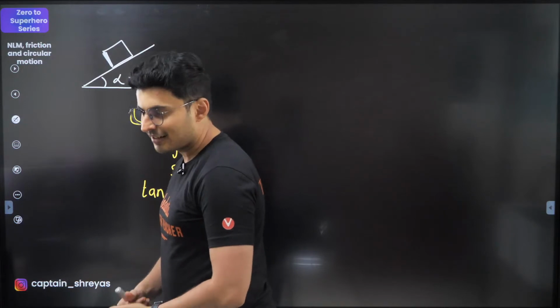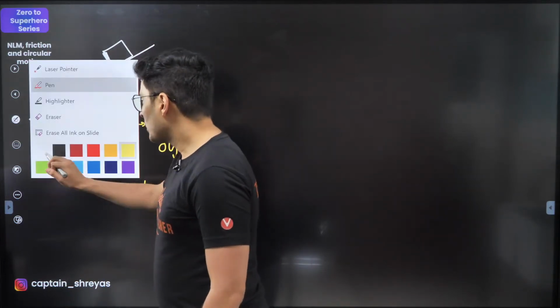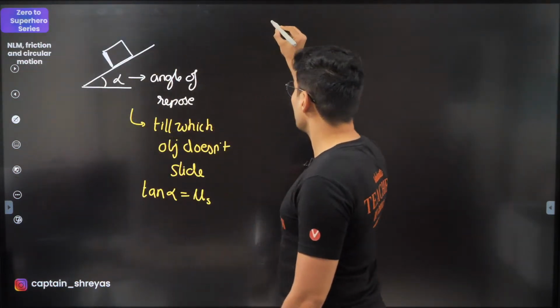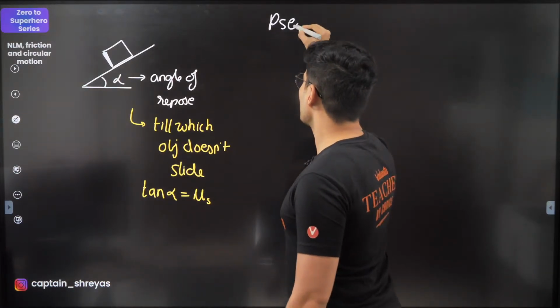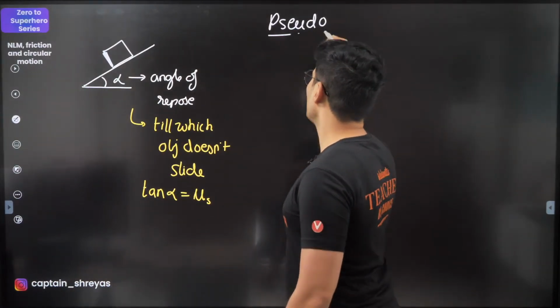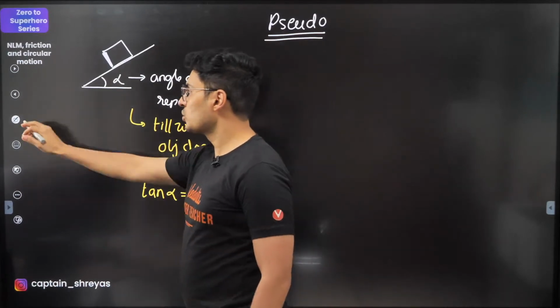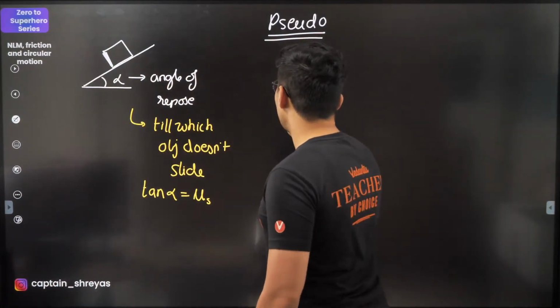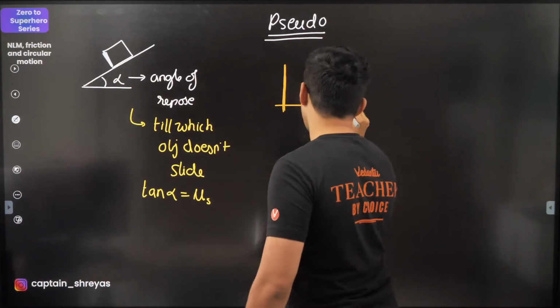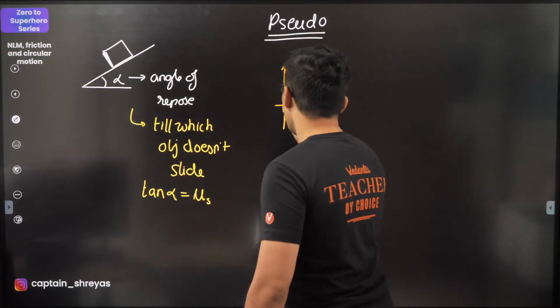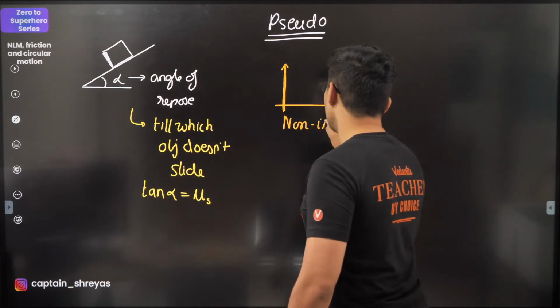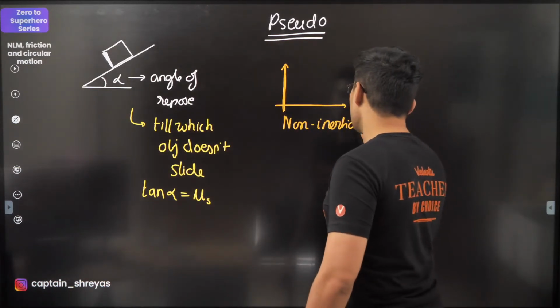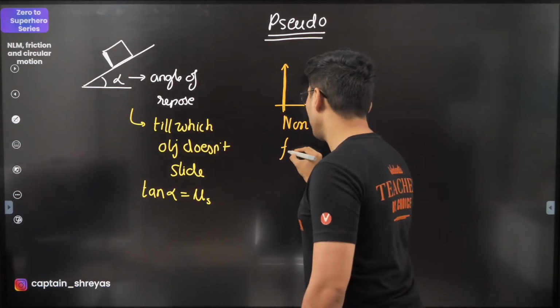Okay, clear. Next thing, talking about pseudo forces, that is also very important. When we talk about pseudo forces, remember you always have to bear in mind that there will be something called a non-inertial frame.